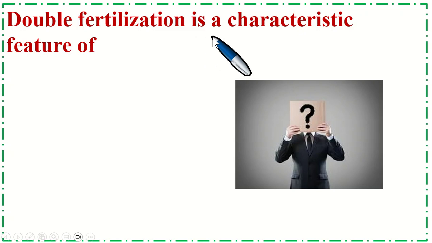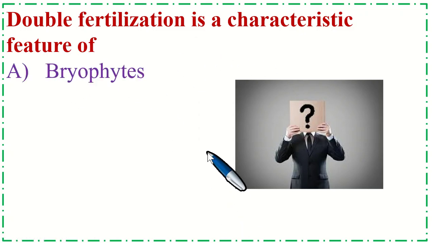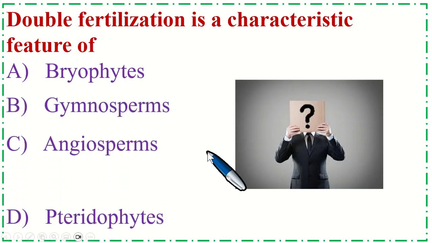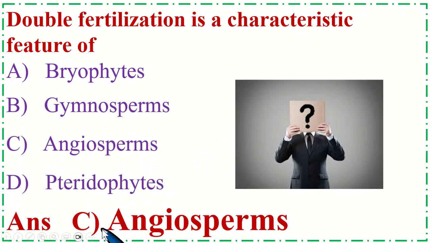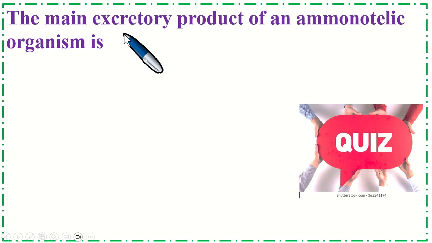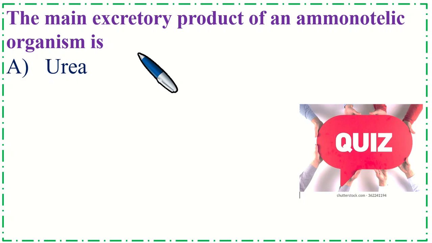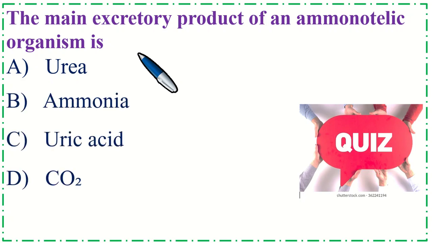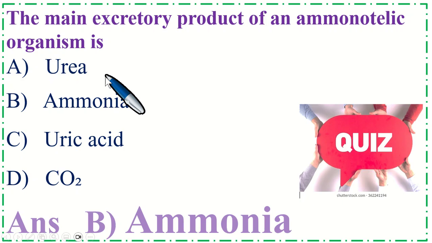Double fertilization is a characteristic feature of? Correct option is C, angiosperm. The main excretory product of an amniotic organism is? Correct option is B,